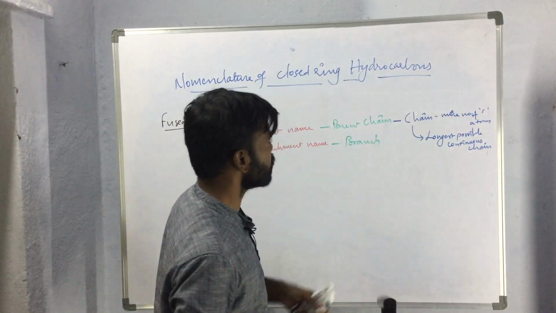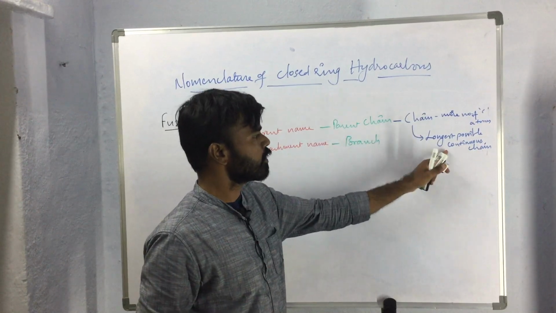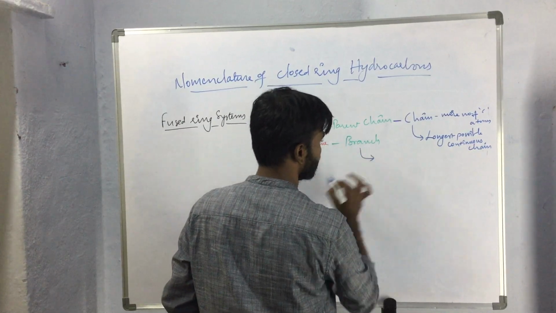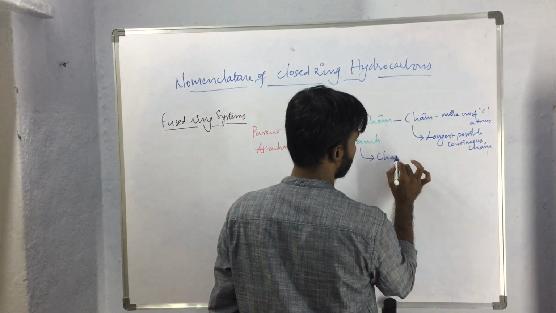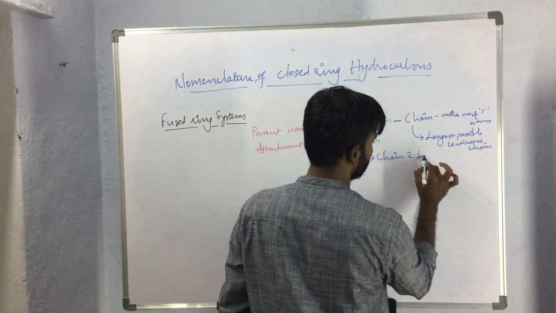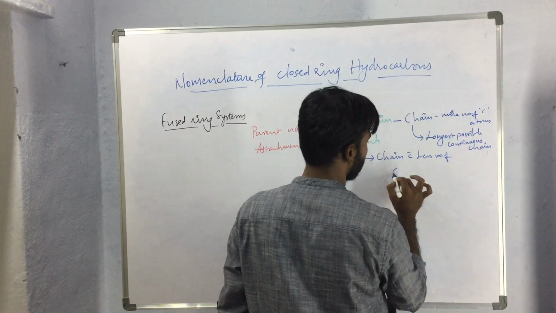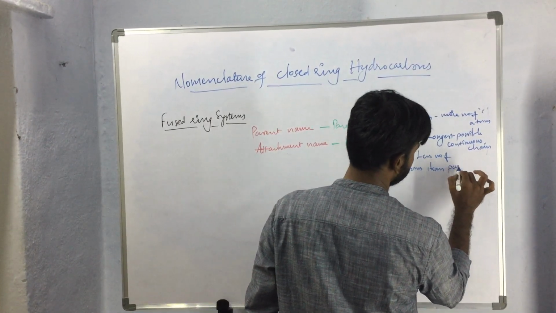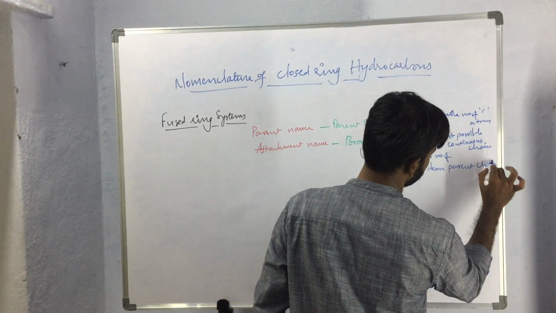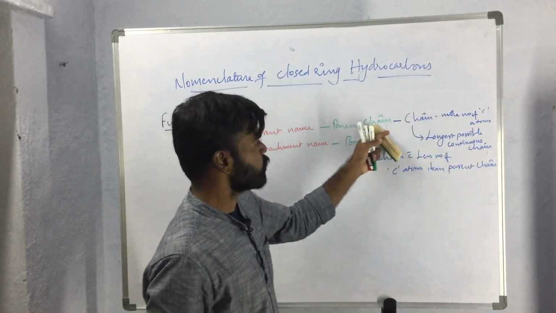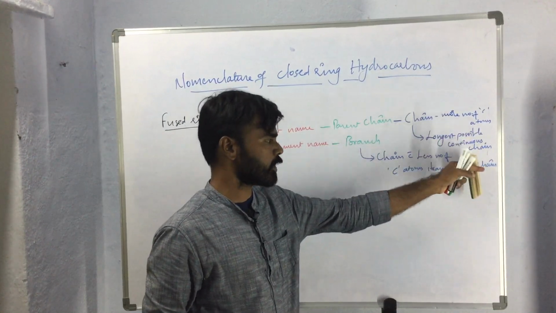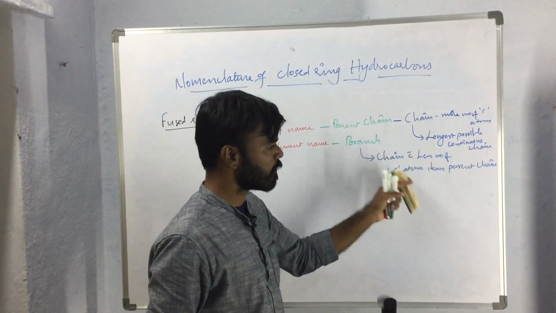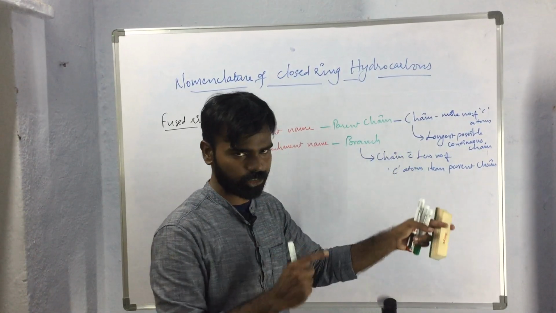So in open chain compounds, parent chain indicates the longest possible continuous chain, whereas branch will be the chain that is having less number of carbon atoms than the parent chain.